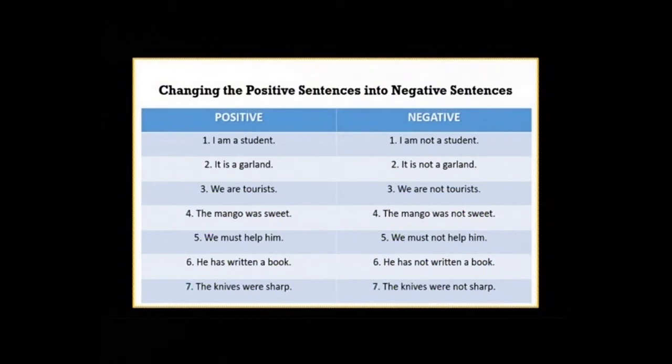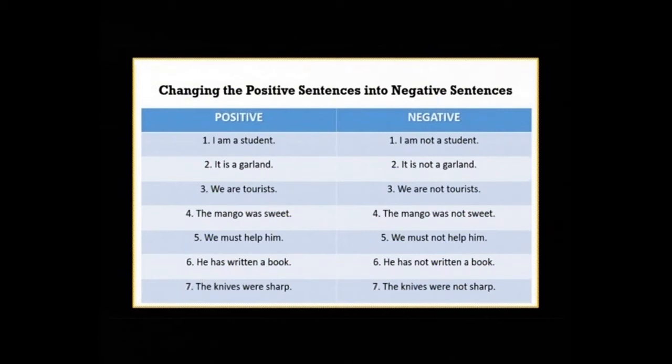Fifth one is we must help him. And the negative will be we must not help him. Here the helping verb is must. That is not a helping verb, that is a modal. Actually it is called a modal, but it works as a helping verb.